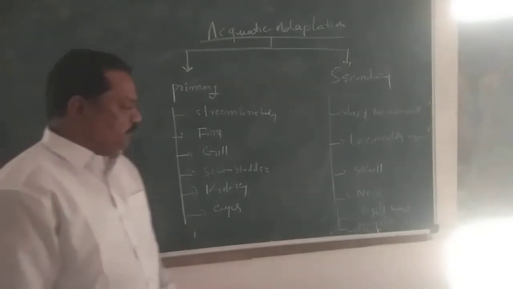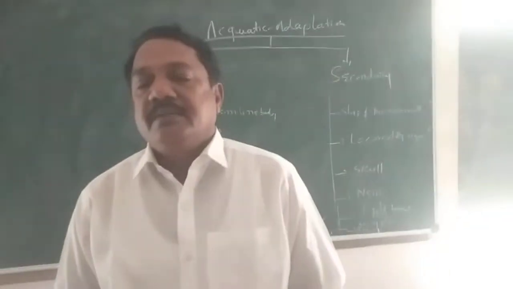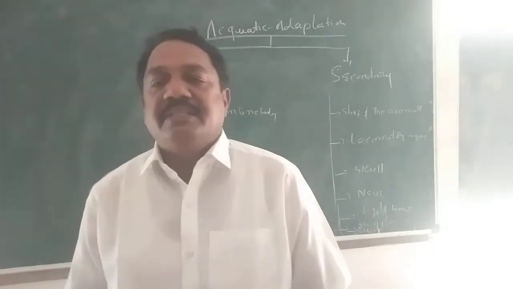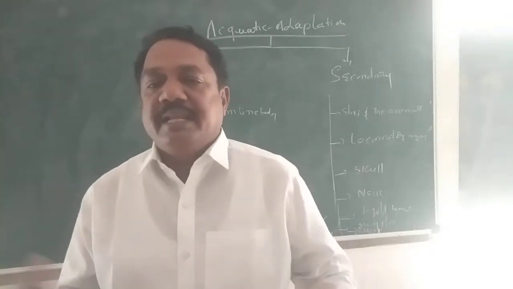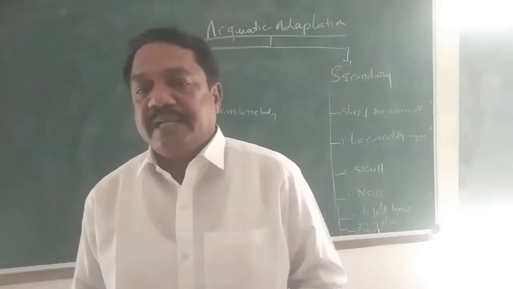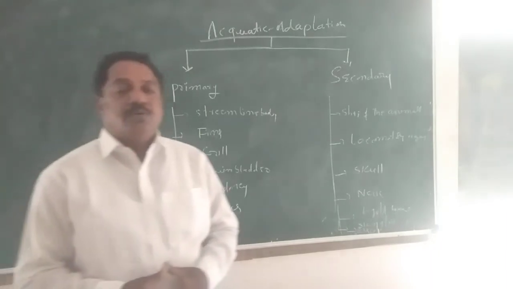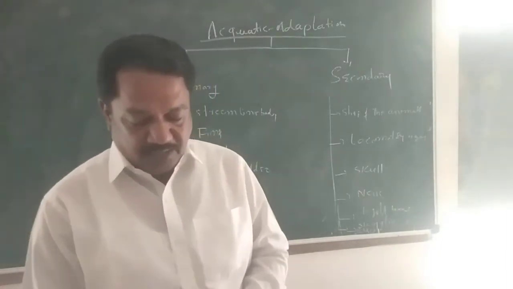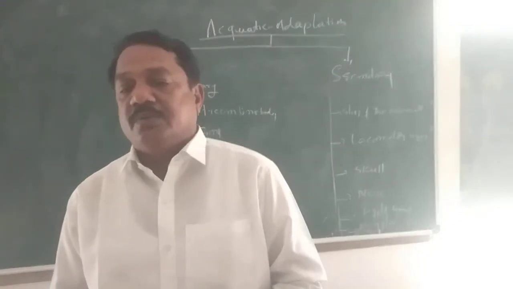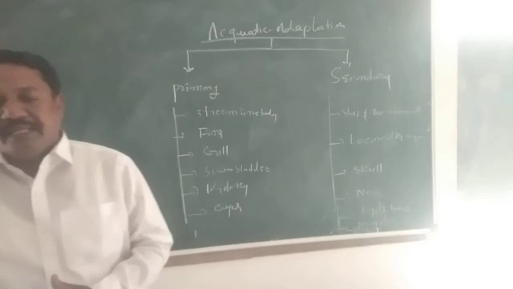So kidneys. Aquatic animals are present in the water media only, so excess water is there. The excess water is continuously sent out, because they are always able to drink water, and the drinking water must be sent outside immediately. That's why the kidneys are very actively functional, with the distal convoluted as well as the proximal convoluted tubules. Very large Henle loops are also present because of water reabsorption and sending water out immediately through